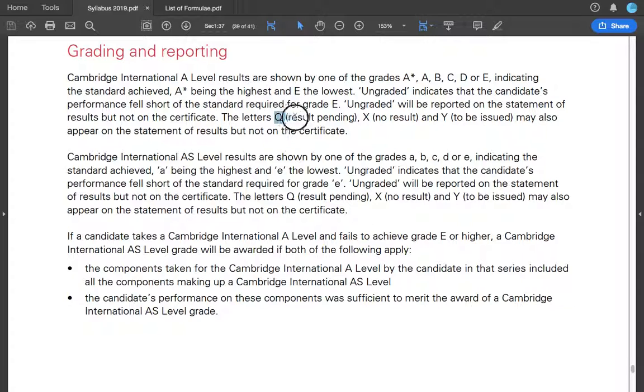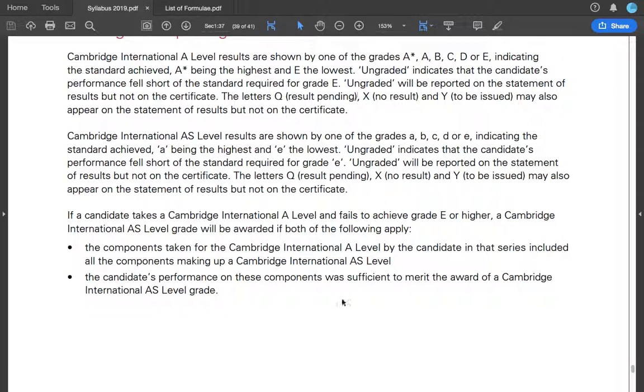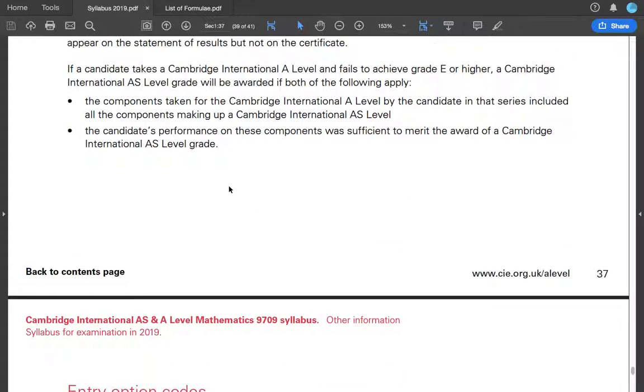Q, they will just not mention it in your certificate. They will give it the next time when you get your certificate for your A2. If you get a Q for your A2, it means that you need to wait for some time, about 5 to 6 months before you get your certificate.